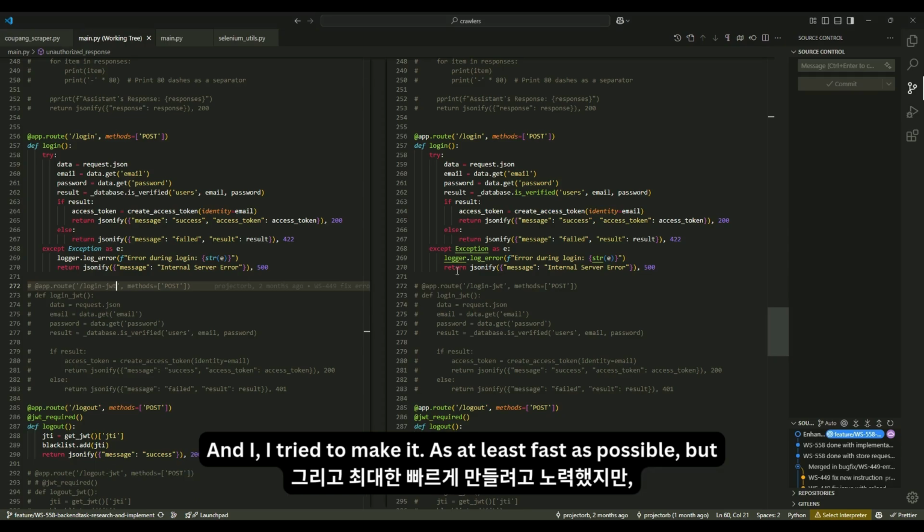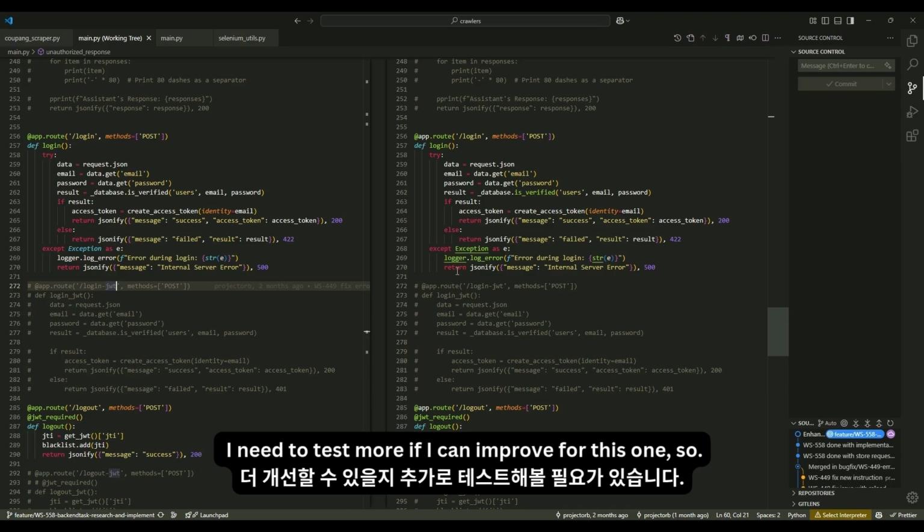I tried to make it as fast as possible, but I need to test more if I can improve this one.